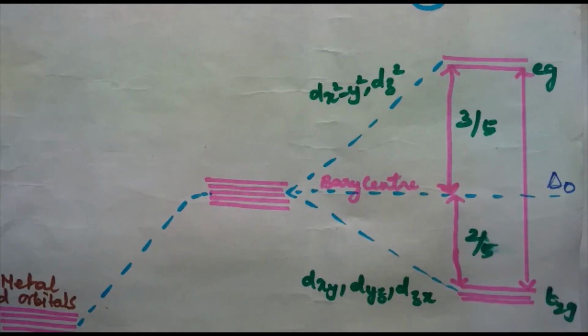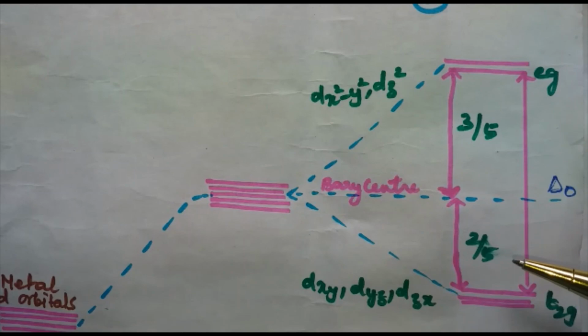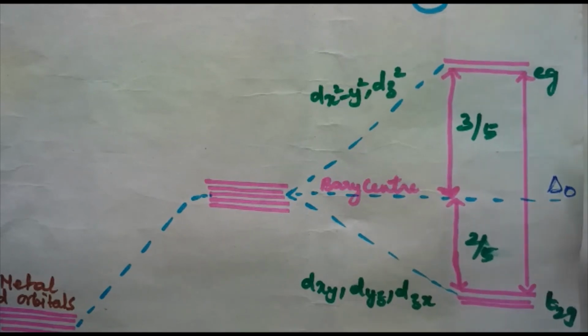For the same metal, the same ligands and metal-ligand distances, it can be shown that delta T is equal to 4/9 delta O. Therefore, the orbital splitting energies are not sufficiently large for forcing pairing, and low spin configurations are rarely observed. This point is very important. Why, in the case of tetrahedral complexes, are low spin configurations rarely observed? This is because the orbital splitting energies are not sufficiently large for forcing pairing.